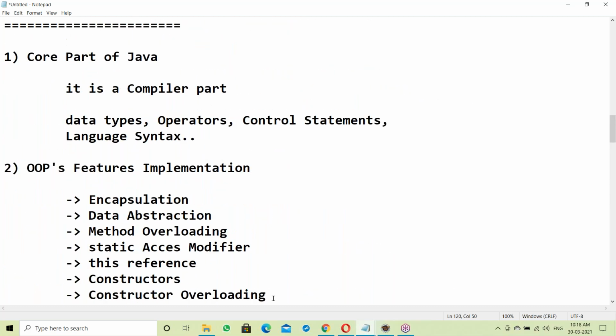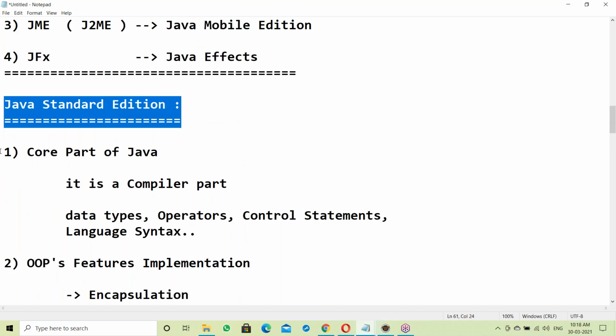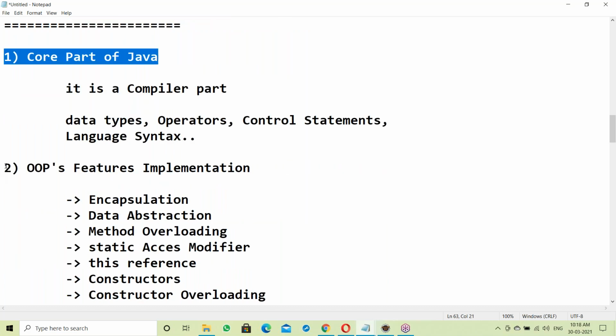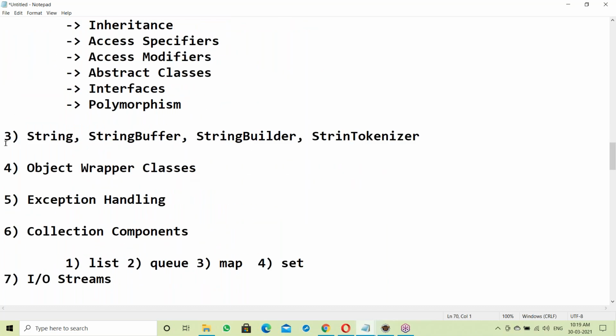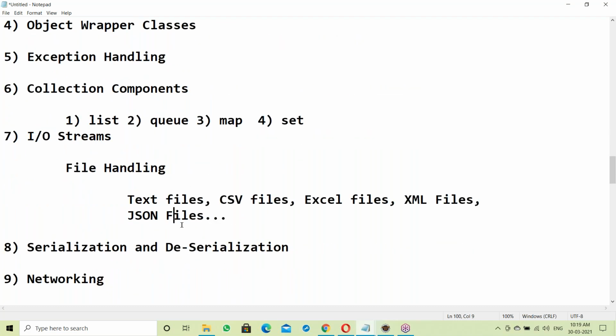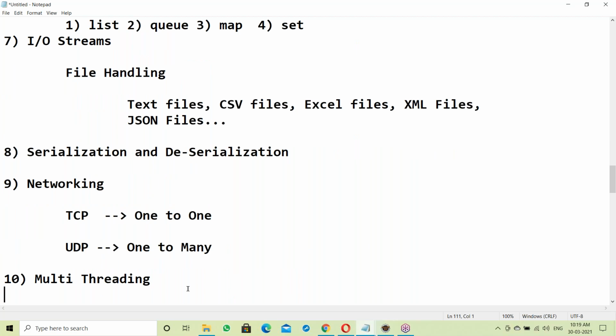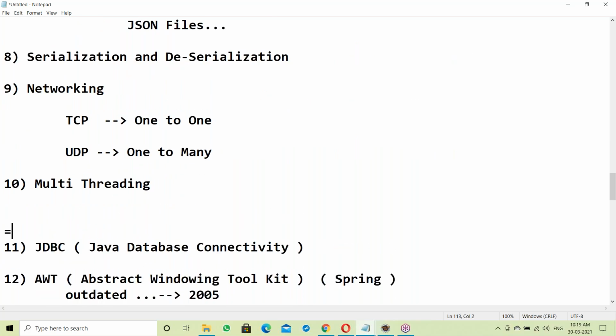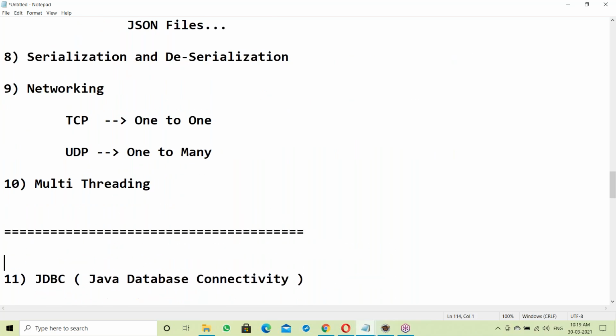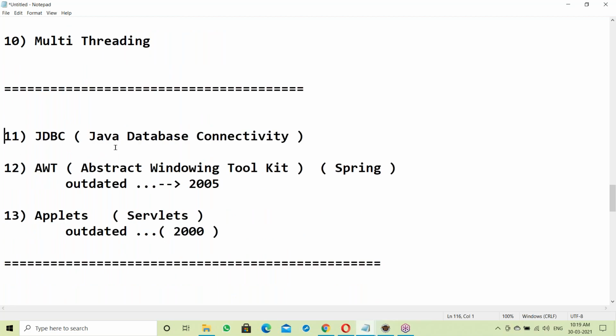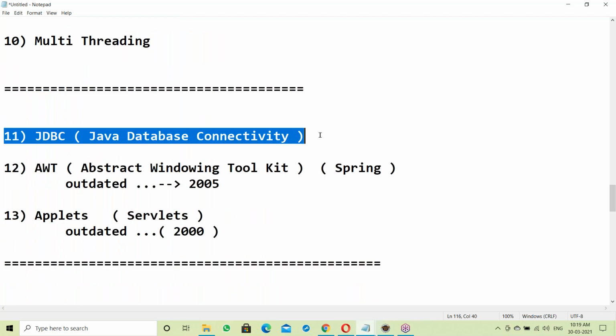See our syllabus. Our syllabus is the core part of Java: standardization, covering OOPs features, then wrapper classes, IO streams, serialization, deserialization, networking, multi-threading. Up to this is our syllabus. JDBC is advanced Java, a separate course. JDBC, servlets and JSP are separate.